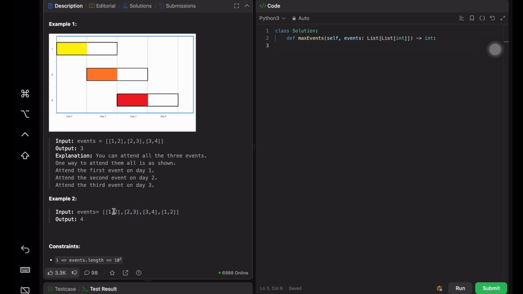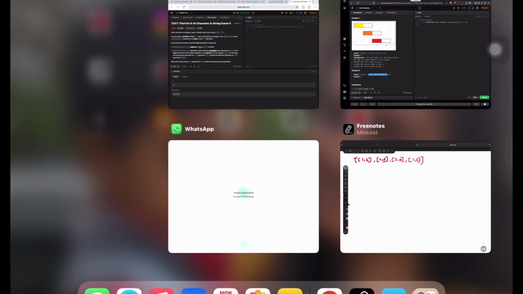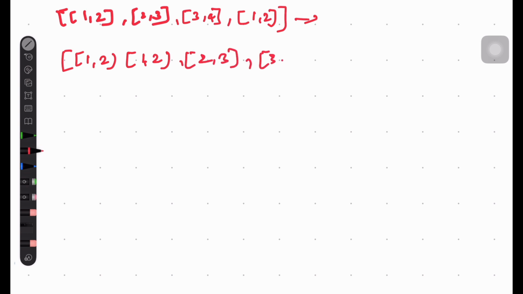So what we can do is sort the array by earliest start. Maybe I can show an example. This is the original array they have given. If we sort it like this, 1, 2, 1, 2, 3, 3, 4, the maximum number of days will be the max.